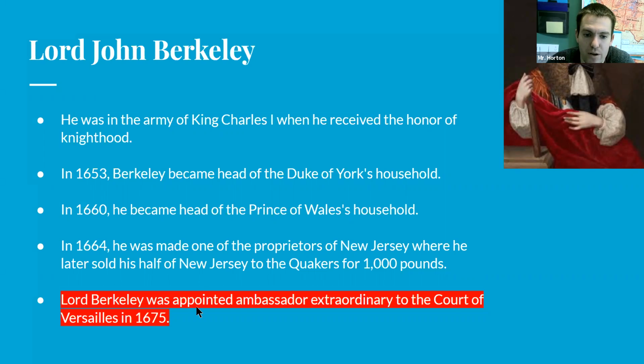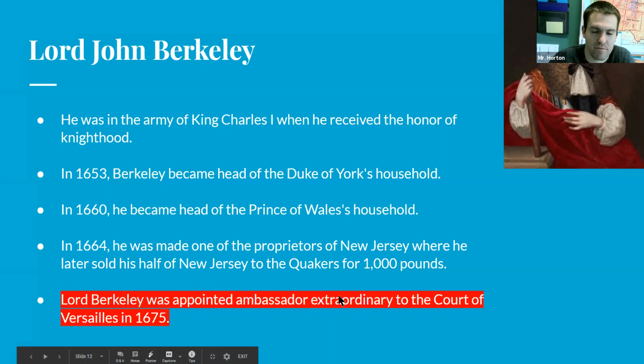And Lord Berkeley, he was appointed ambassador extraordinary to the court of Versailles in 1675. So the court of Versailles was a very popular court that had a lot of power back then. And so he was appointed ambassador extraordinary to this court of Versailles in 1675. So that's your matching point for Lord John Berkeley. He was appointed ambassador extraordinary to the court of Versailles in 1675.